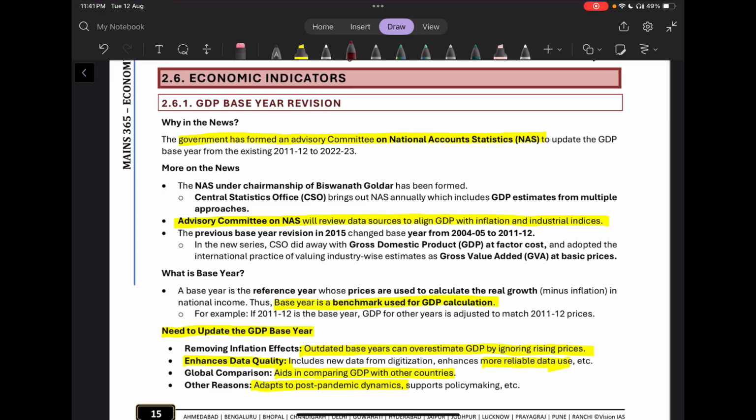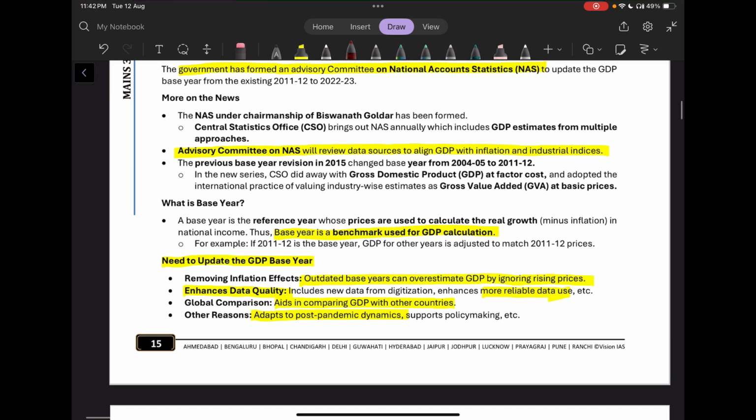Now, what is the need to update the base year? So, we have to remove the inflation effects. We have to enhance the data quality. And updating the GDP base year helps us compare the GDP of our nation with other nations, and it also helps us adapt to post-pandemic dynamics, and it supports the policy making which is happening right now.